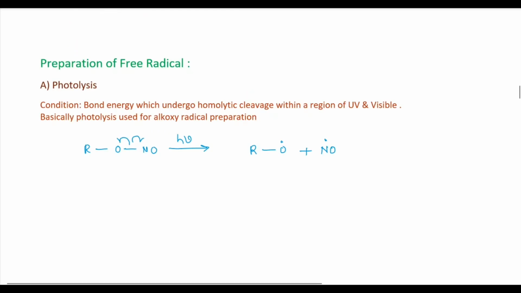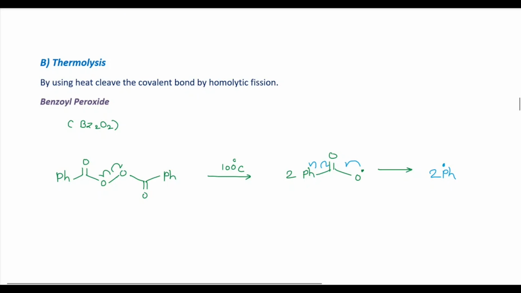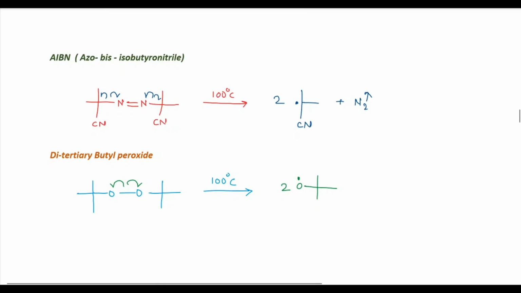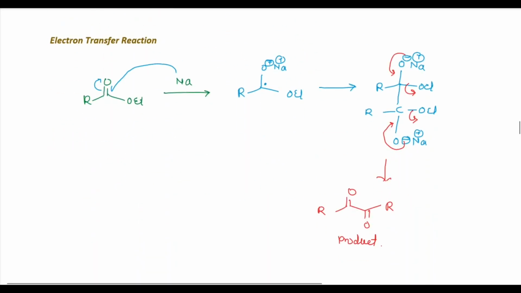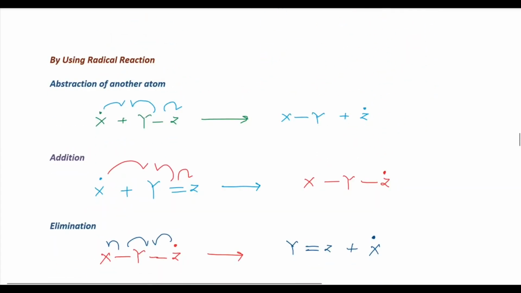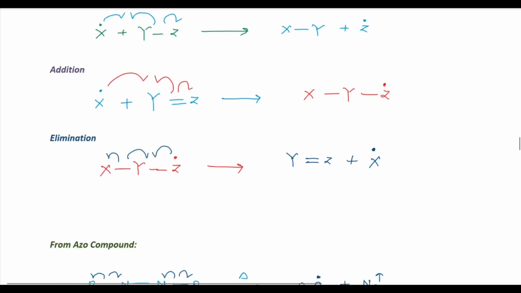We learned about the preparation of free radicals by photolysis, and by thermolysis, using heat. We learned about the generation of free radicals from benzoyl peroxide, from AIBN, that is azobisisobutyronitrile, from di-tertiary butyl peroxide, by electron transfer reaction, and by radical reactions: abstraction of another atom, addition reaction, elimination reaction.